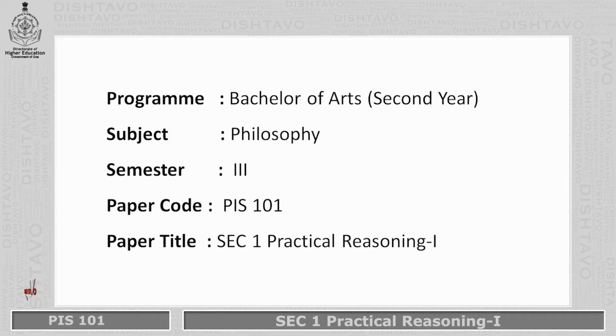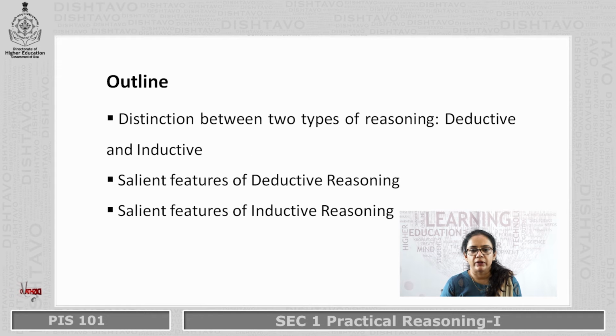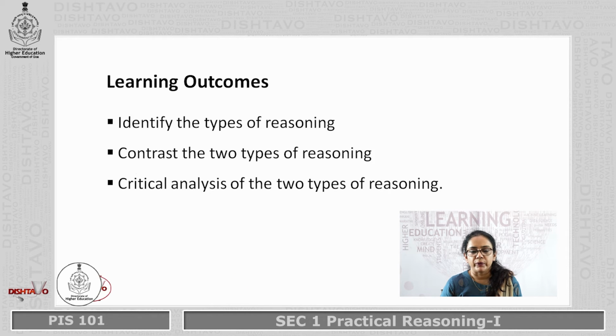Welcome students. In this module, let's focus on deduction and induction. We shall focus on two types of reasoning in this module, deductive and inductive. We will also focus on salient features of deductive reasoning as well as salient features of inductive reasoning. Towards the end of this module, you will be able to identify the two types of reasoning as well as contrast the two types of reasoning and critically analyze the two types of reasoning.